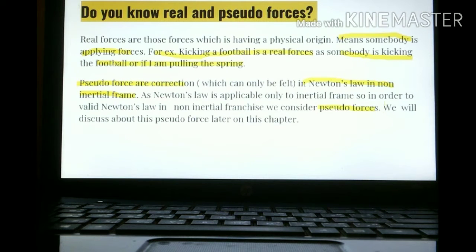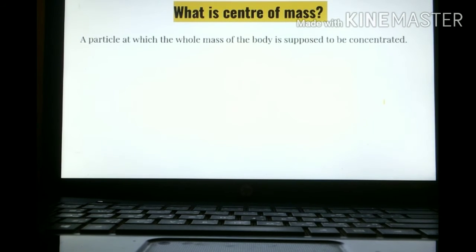Okay, let's proceed. What is center of mass? A particle at which the whole mass of the body is supposed to be concentrated. Whole mass. Take for example, this is a circle. The circle's center of mass will be this point, the center. If this is a rod, then the center of mass will be this point, meaning if we keep a finger over here, we can balance this rod. So this is the center of mass: a particle at which the whole mass of the body is supposed to be concentrated.